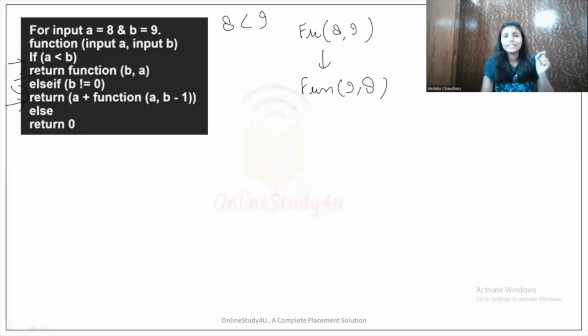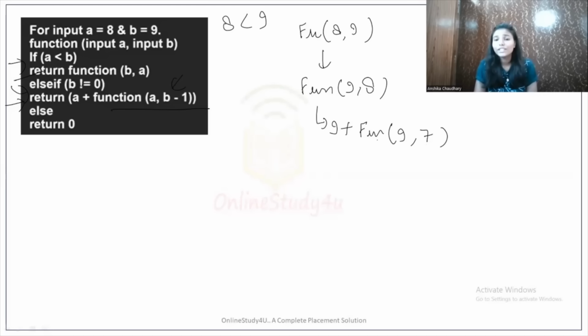And what is it returning? It will return 9 plus, and it is again making a call for the changed arguments. A remains as it is, so A will be 9 only, and in place of B the value will be decremented by 1 and it will become 7 now.